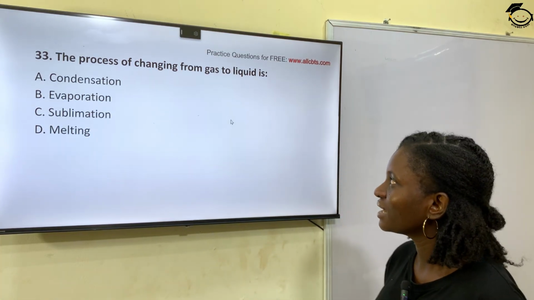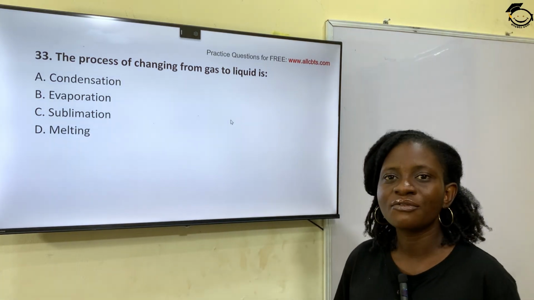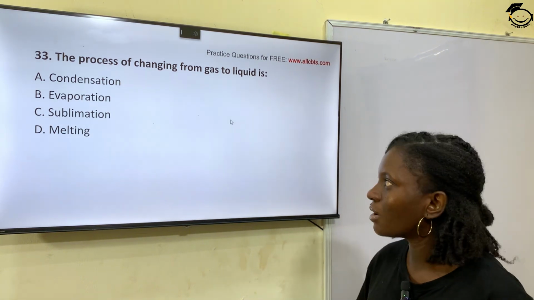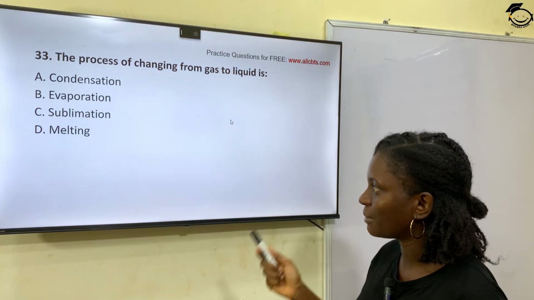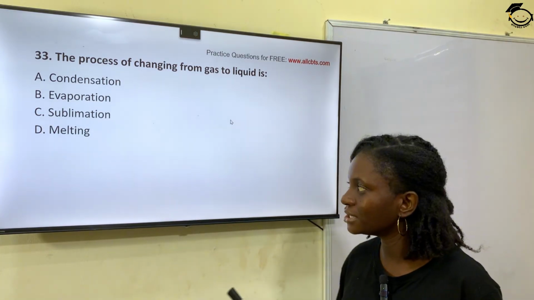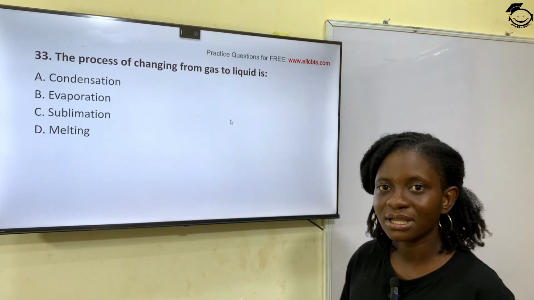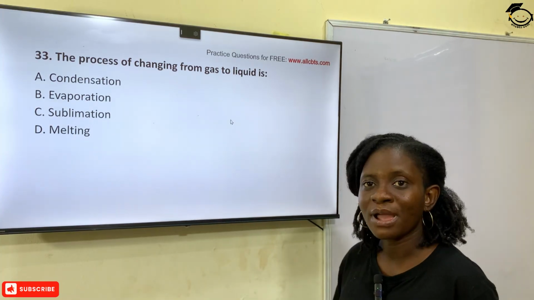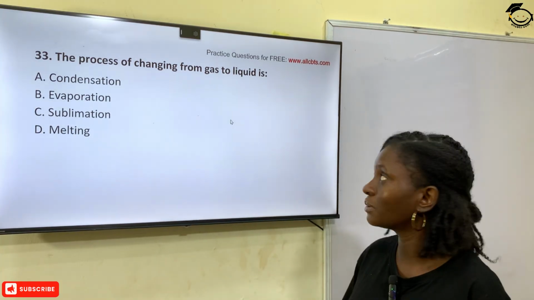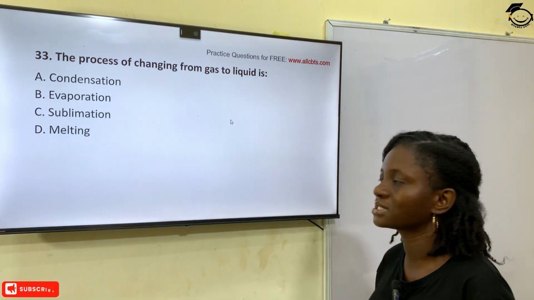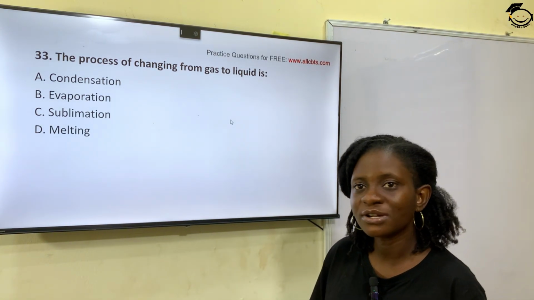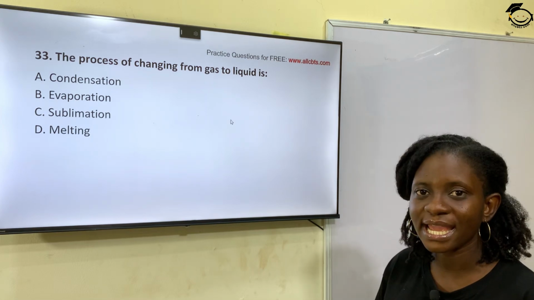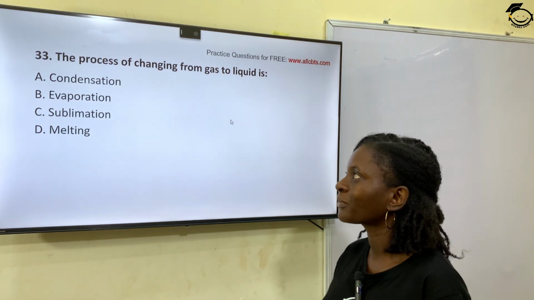Question 33. The process of changing from gas to liquid is known as A, condensation, B, evaporation, C, sublimation, D, melting. The correct answer is condensation. Condensation is the process whereby a phase changes from the gaseous phase to the liquid phase. So the process of changing from a gaseous phase to a liquid phase is known as condensation. Option A is the correct answer.